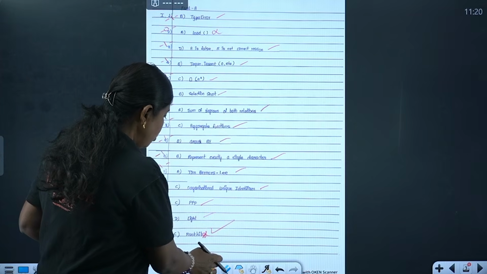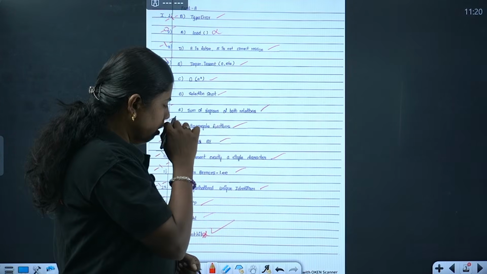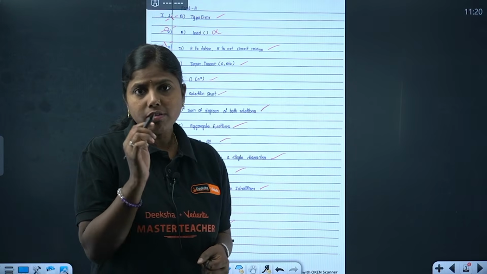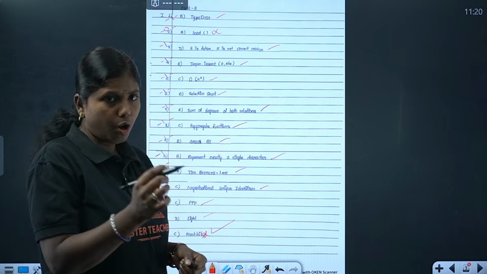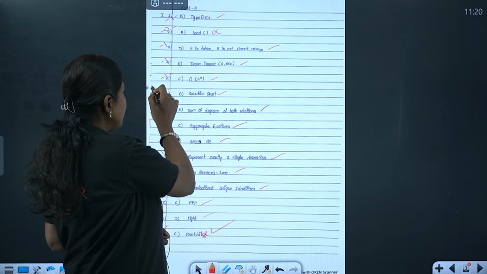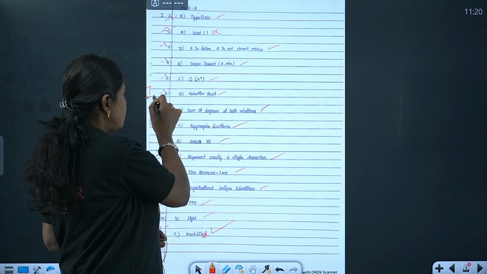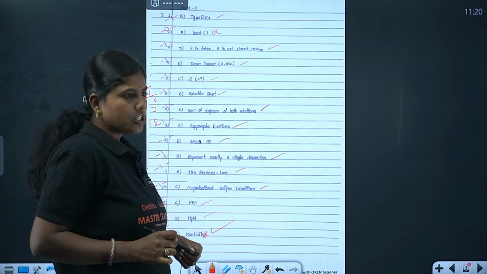So here in part A, whenever you're writing an MCQ or fill in the blanks, ensure that you put the main number and then the question number. For example, first main and sixth question, first main, seventh question, first main, eighth question.